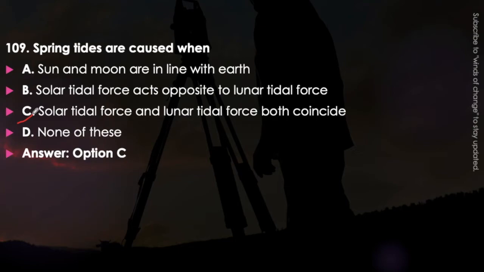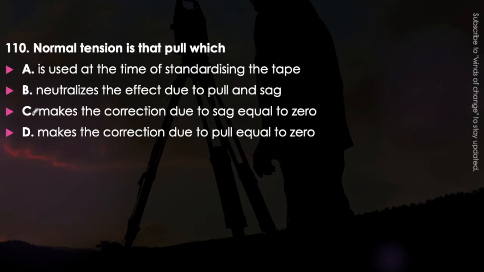Okay, memorize it. Next question: normal tension is that pull which is used at the time of standardizing of the tape; or used for neutralizing the effect due to the pull and sag; or to make the correction due to sag equal to 0; or to make the correction due to the pull equal to 0. Just think about it. Which pull is the normal tension? The answer will be option B, and memorize it. This is the pull which is used to neutralize the effect due to the pull and sag.